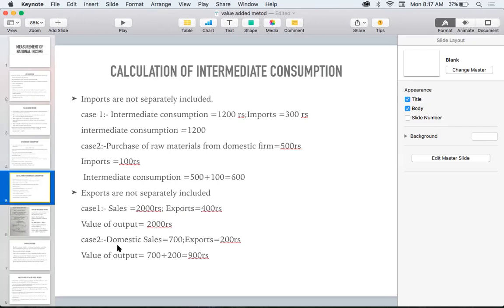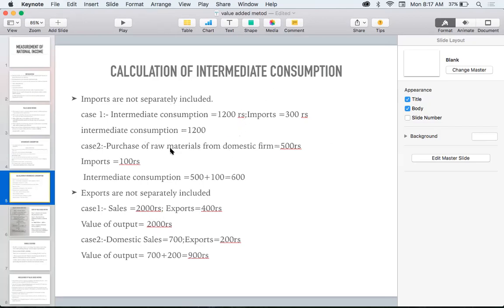But in the second case, it is saying that domestic sale is 700. Here we are saying only about the domestic, and export is separately given. In such a case, the value of output equals 700 plus 200, that is 900 rupees. So when you are calculating, just see that if they are specifically saying about the domestic, you have to add that.